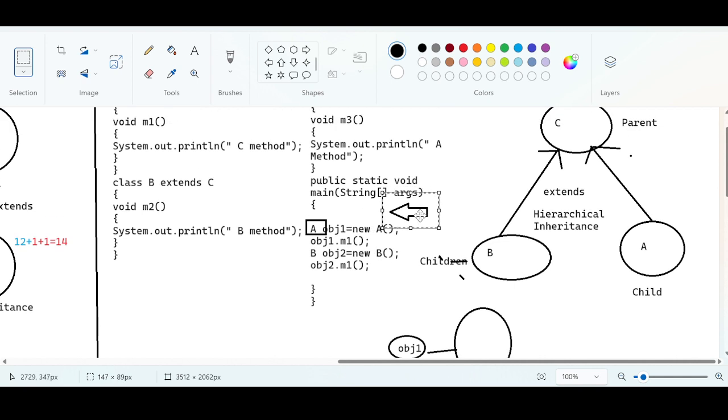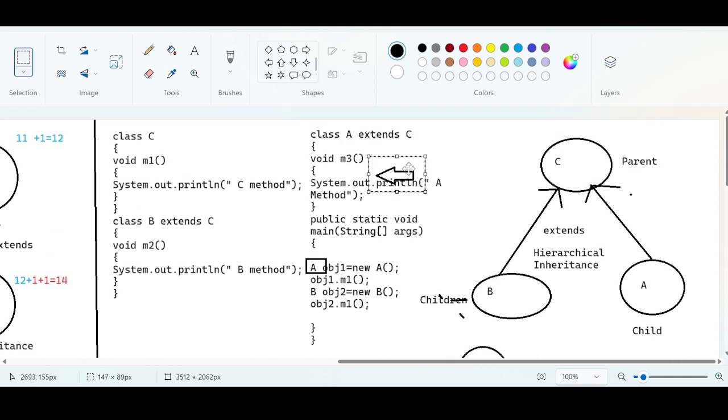method inside the class A. Is there any m1 method inside the class A? We have the m3 method and we have the main method. There is no m1 method. Then what will this thread do? It will use this extends keyword and jump to the respective class, which is the C class. Go to the C class and look for the m1 method. Yes, the m1 method will be executed.